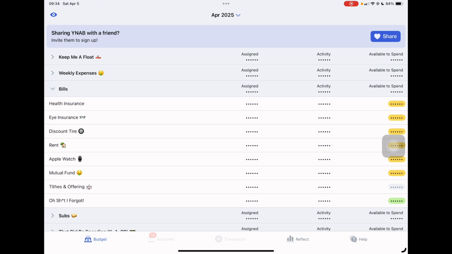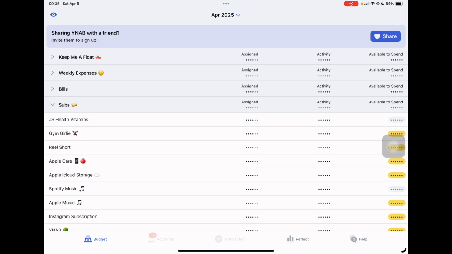My mutual fund, that's just my mutual fund that I put money in each month. My tithes and offering, money for church that I go to. My O-ish, I forgot. That's like I put maybe $10 in there a month, or just up to $10 depending on what I have left over.